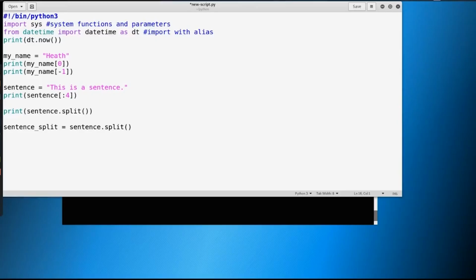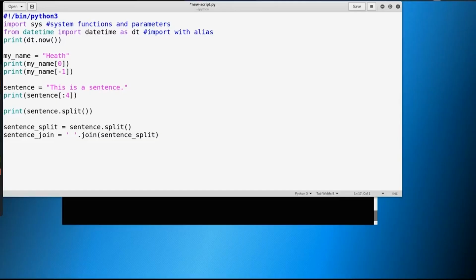Now we could also join a sentence. So let's make a new variable and we'll call it sentence join. And here we can just say, based on a delimiter, I want you to put a space in between everything here. So every time you see a word in this sentence split, I want you to go ahead and join those with a space.